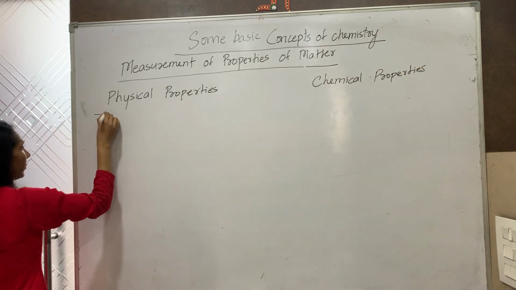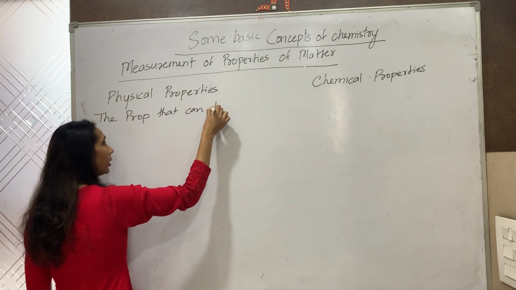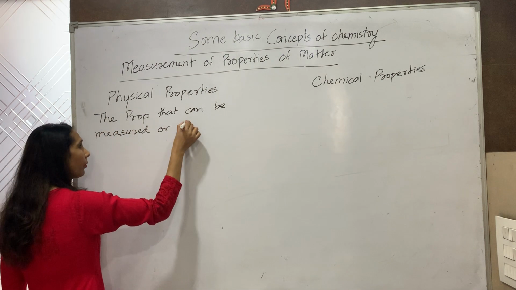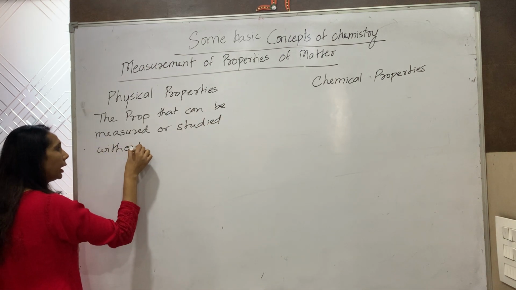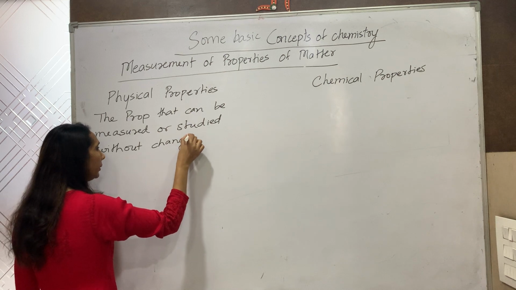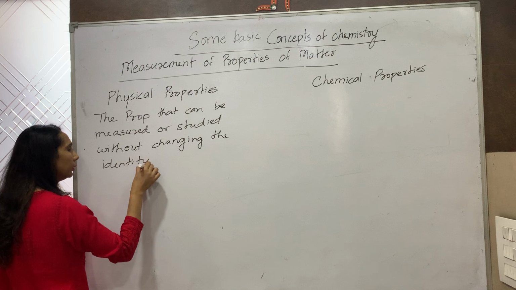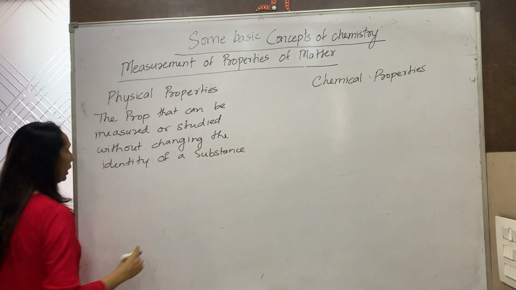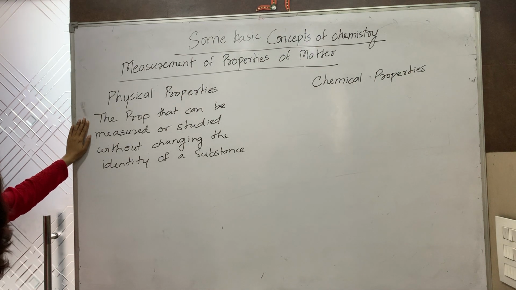The properties that can be measured or studied without changing the identity of a substance is called a physical property. Again, I am repeating, the properties that can be measured or studied without changing the identity of a substance is